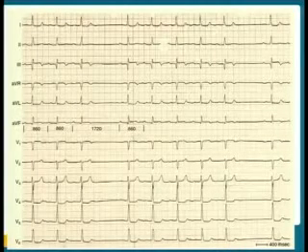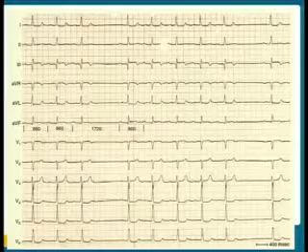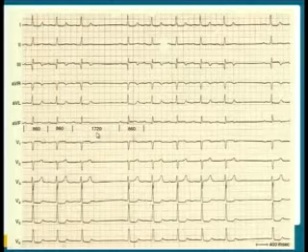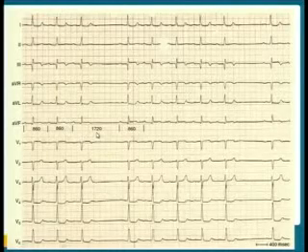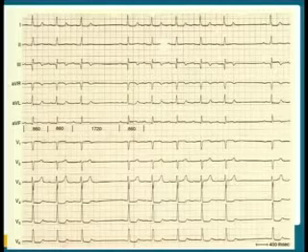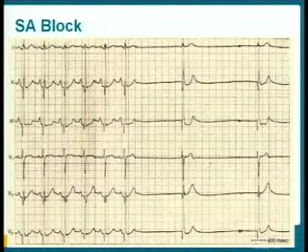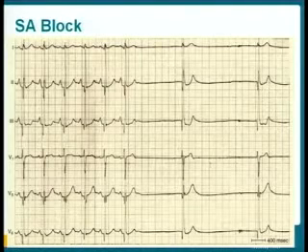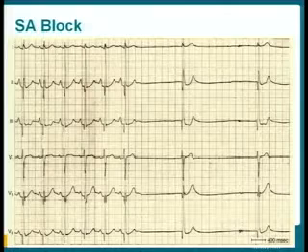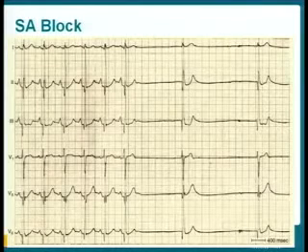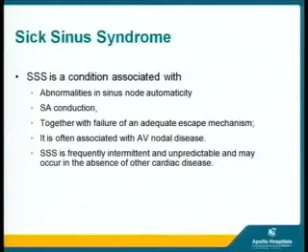Here is another example of a similar SA block where you can see the doubling of the PP interval, and again you can diagnose it by just looking at the PP interval of the ECG. This is another SA block which has been seen in probably an inferior myocardial infarction, where there is a PP interval discrepancy. Now coming on shortly to sick sinus syndrome.